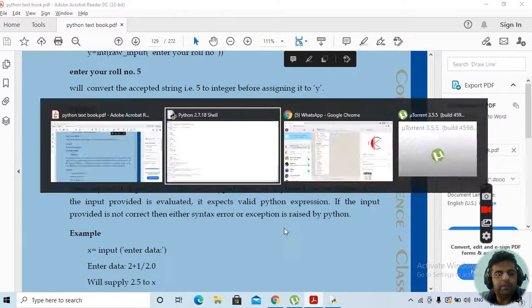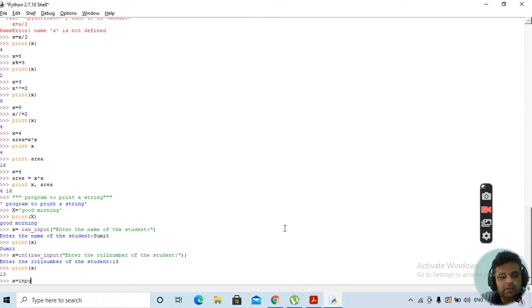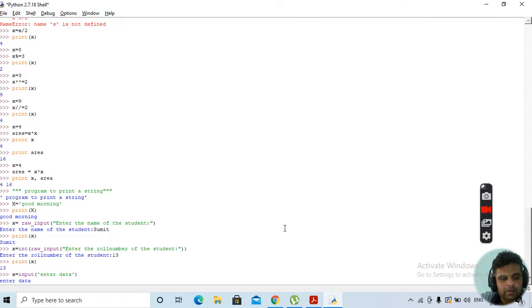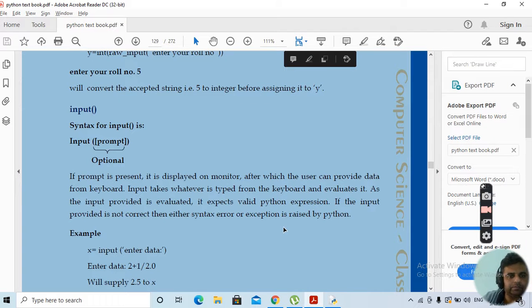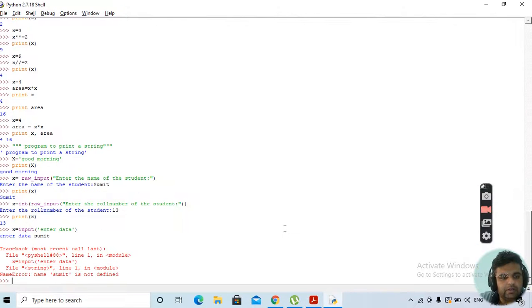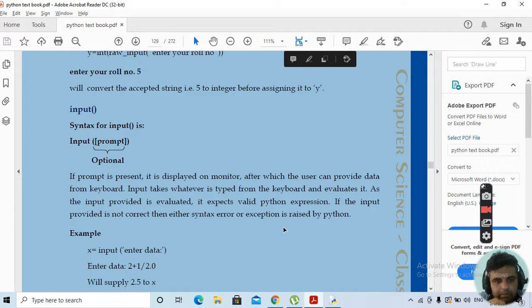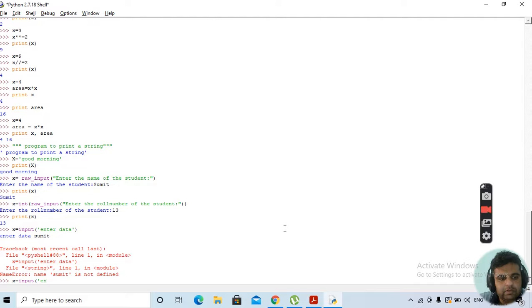We'll be taking one example of input. Suppose we have x is equal to input, enter data.